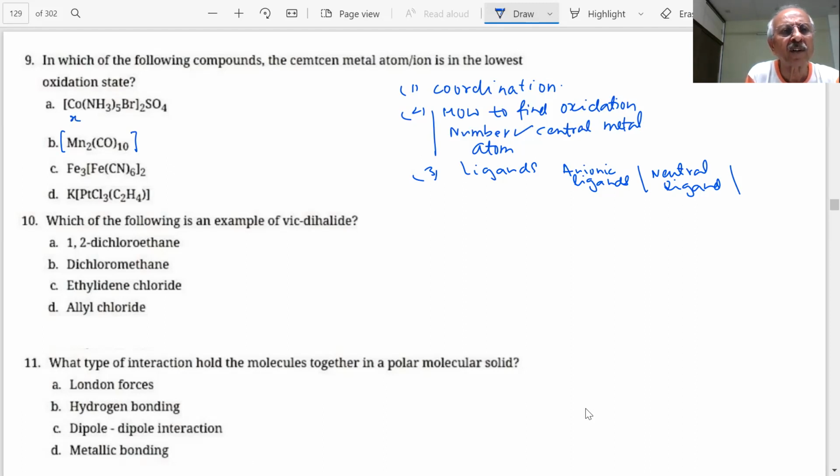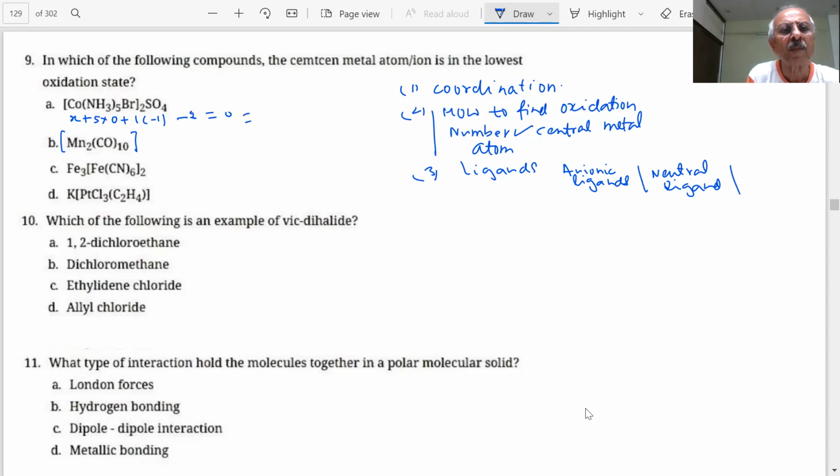If this is X, 5 into 0 plus 1 minus 1. Minus 1. Further, what is the charge on this? Minus 2. It will be plus 2, equal to 0. Then what is the answer coming? Cobalt is in which oxidation state here?